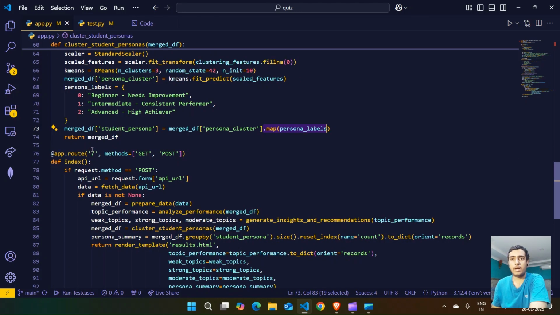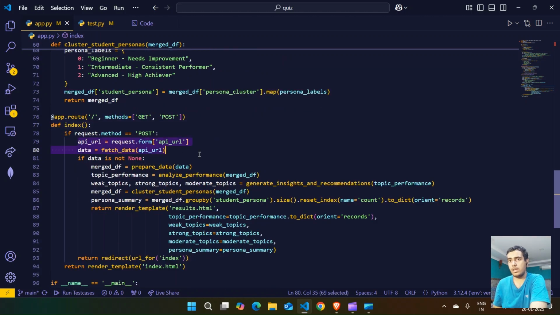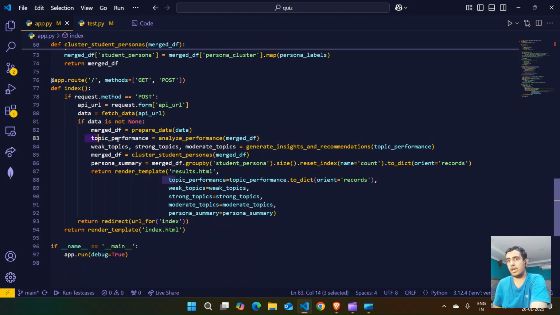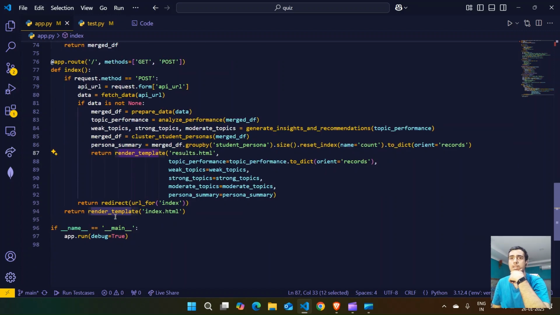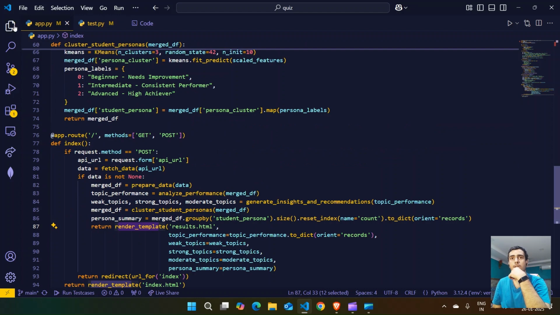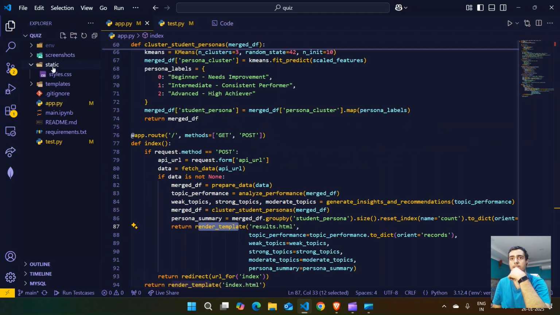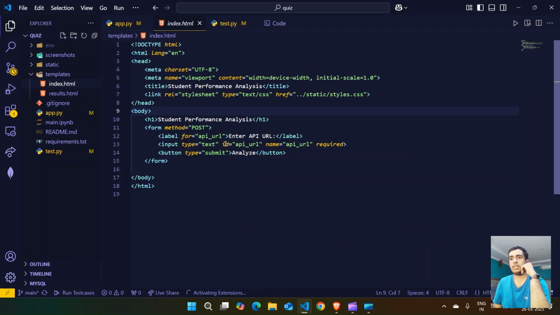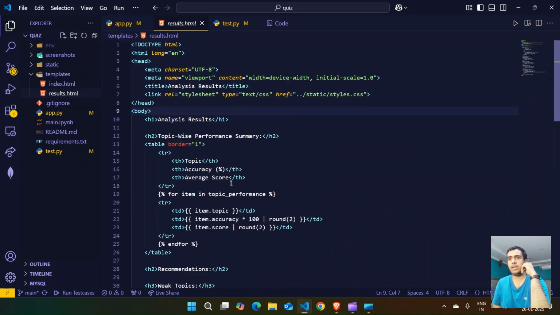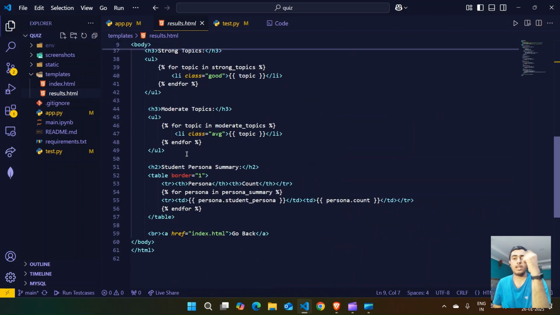At the home route, we take the API URL and the data, perform all these functions, and then write all this into the HTML page. The HTML page just shows the data to the user in an easier format. We have a static style.css file and a templates index.html. It takes the URL and posts it to Flask, and then we display the data here, and that's it.